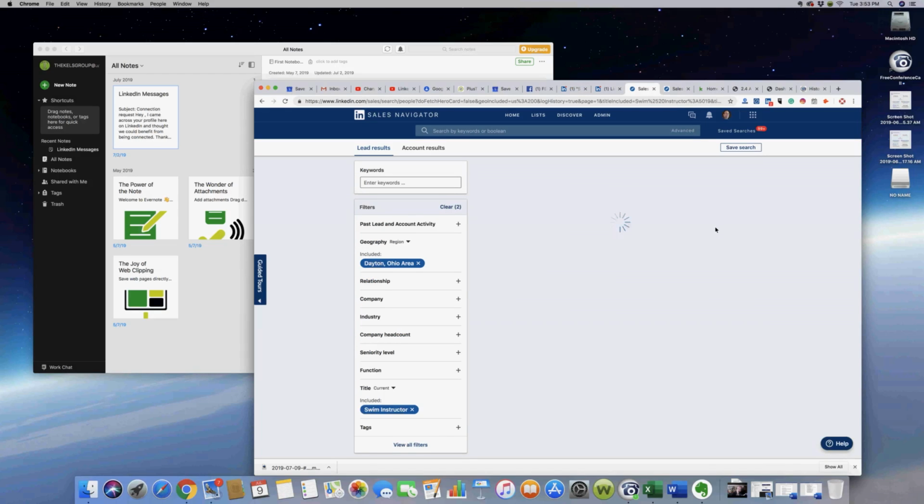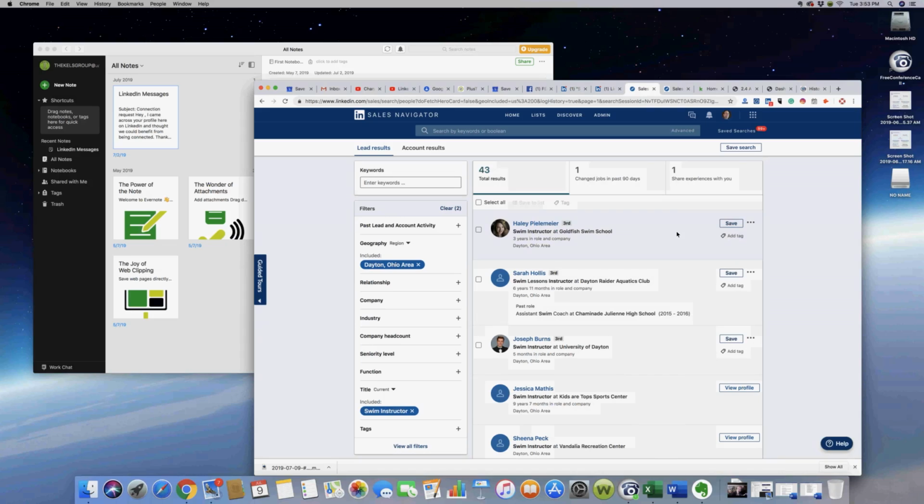So we can do this search here. This is a paid platform, but you can get a free 30-day subscription. You can bust out a lot of connection requests, and you don't have to pay for it. There's no limit to how many people in your searches. From this standpoint, there are 43 here. These would be people that have the swim instructor title.